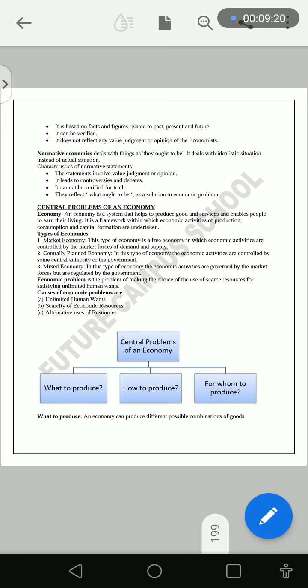This is only the main difference. There's a little bit of similarity between all three: market economy is run by the market, centrally planned by the government or the center, but mixed economy by both the market and the center or the government.